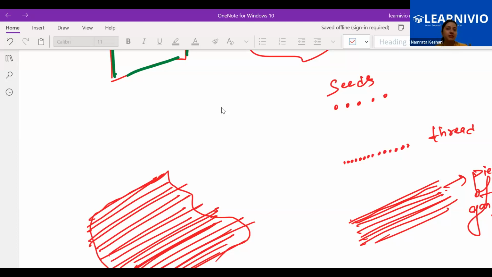That's why we say that points combined together give us a line. When I say line, it can be a straight line or a curvy line, both are acceptable here. We are not talking about a straight line drawn with the help of a ruler. Lines combined together give us a surface, and we have seen that surface.